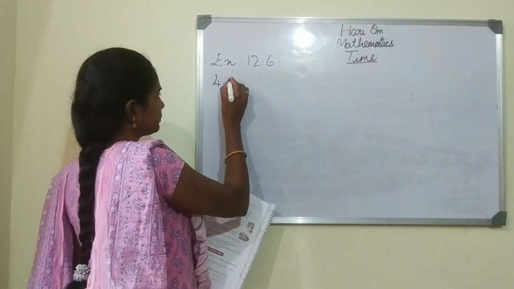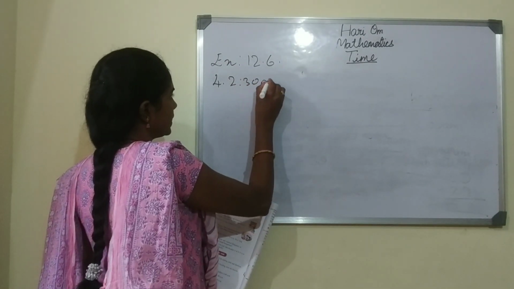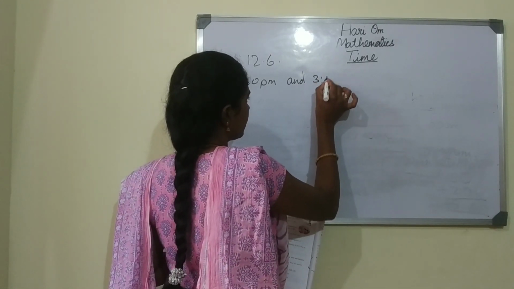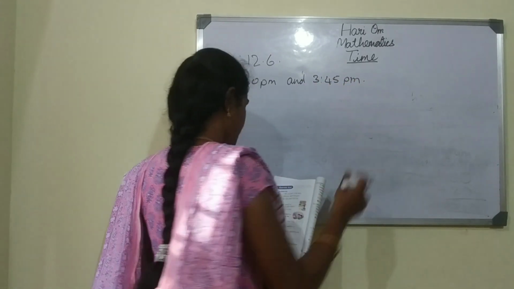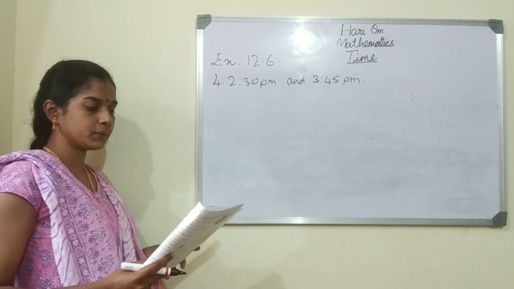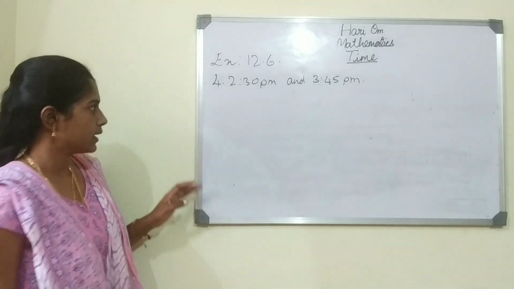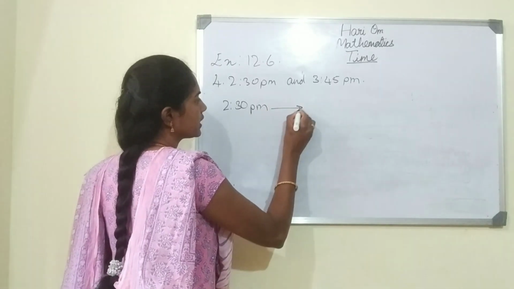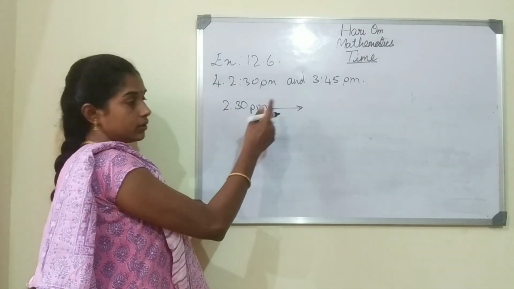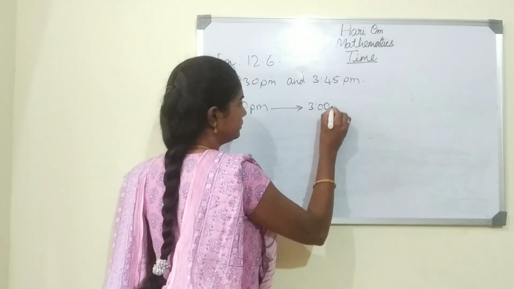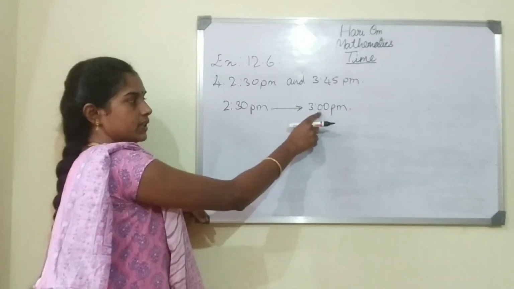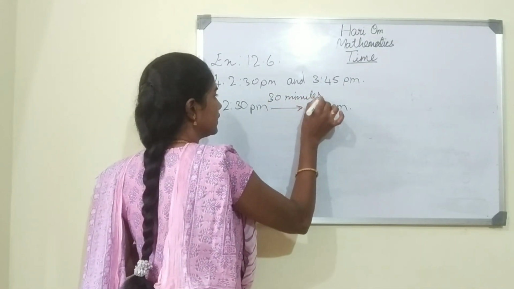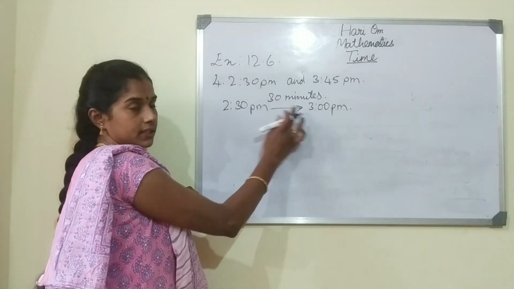Fourth one, 2:30 p.m. and 3:45 p.m. Okay, children, we are beginning from 2:30 p.m. to 3 p.m. Okay, 2:30 to 3, it is half an hour. So 30 minutes. Okay, 2:30 to 3, it is 30 minutes.